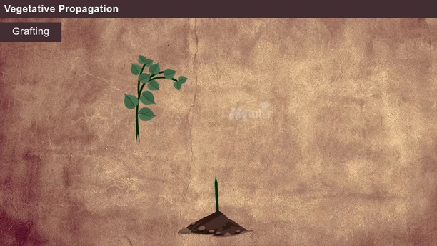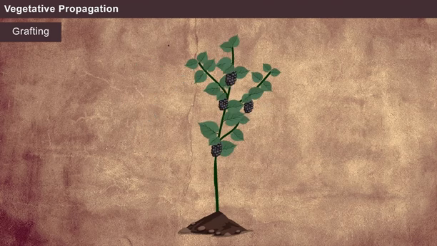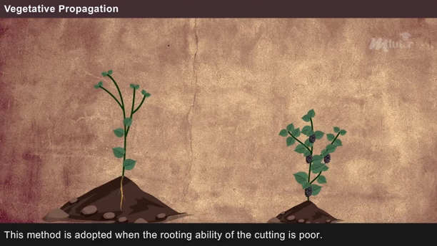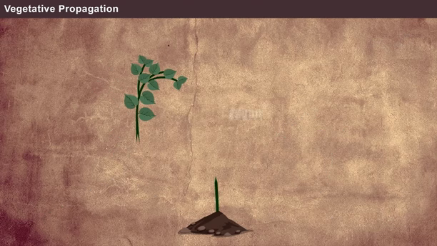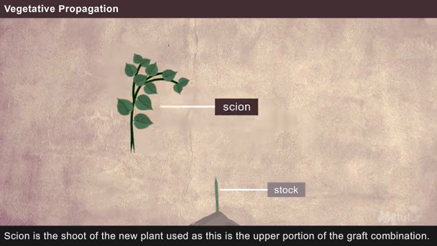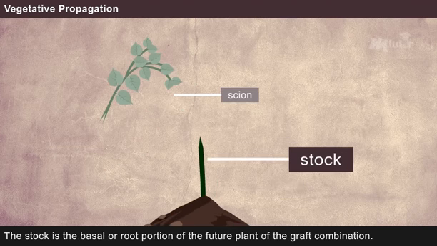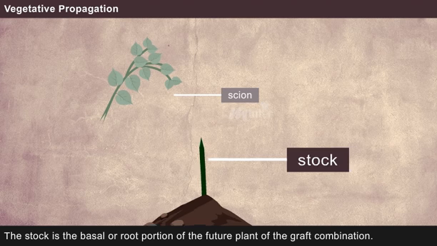Grafting is a technique of joining the parts of two plants in such a way that they unite and grow as a single plant. This method is adopted when the rooting ability of the plant cutting is poor. The two parts of plants in grafting are called scion and stalk. Scion is the shoot of the new plant used as the upper portion of the graft combination. The stalk is the basal or root portion of the future plant of the graft combination.